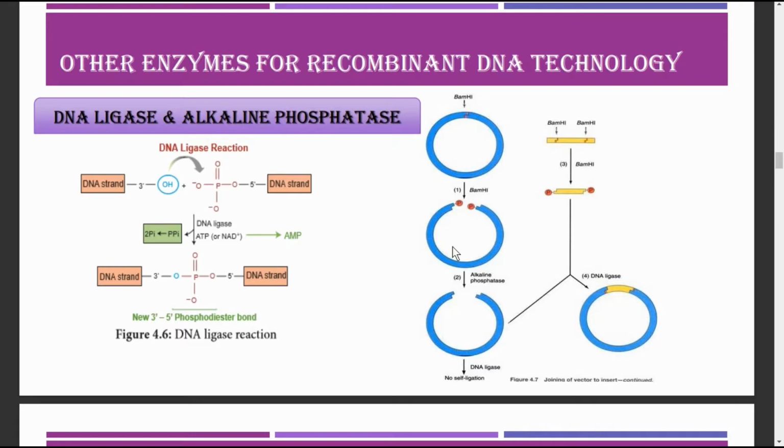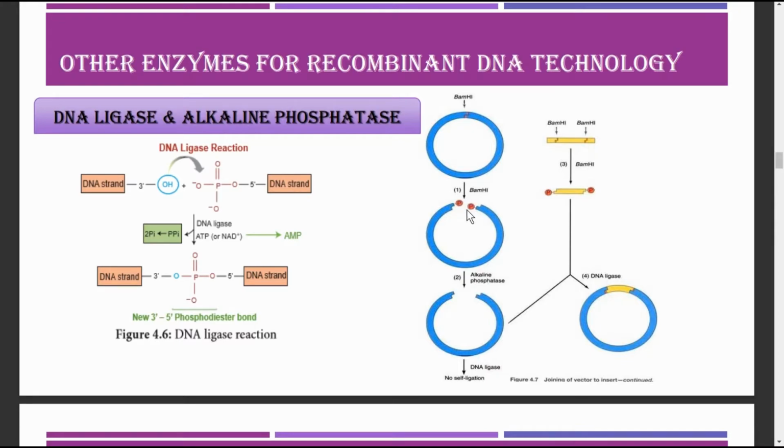The next enzyme is called alkaline phosphatase, and this enzyme helps to modify the DNA by adding or removing the phosphate group at the 5' terminal ends of the double-stranded DNA or the single-stranded DNA. Thus, it prevents self-ligation. If the phosphate groups are present, they will join by themselves. So, self-ligation will take place.